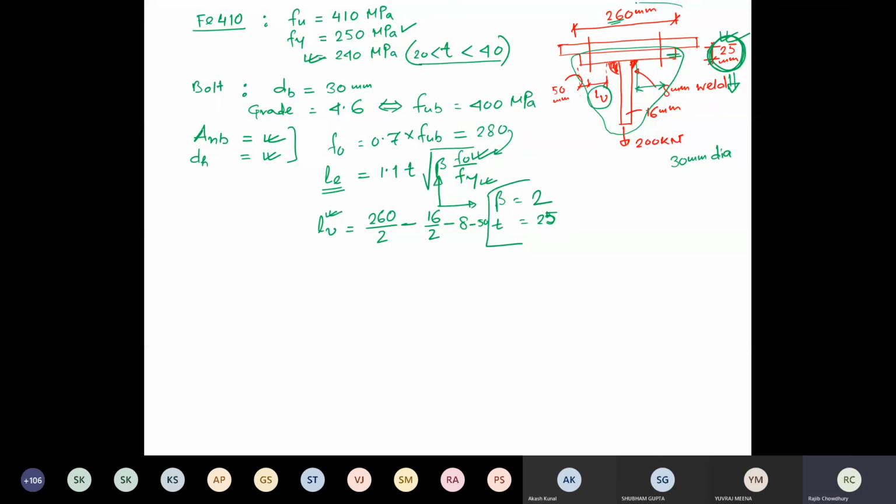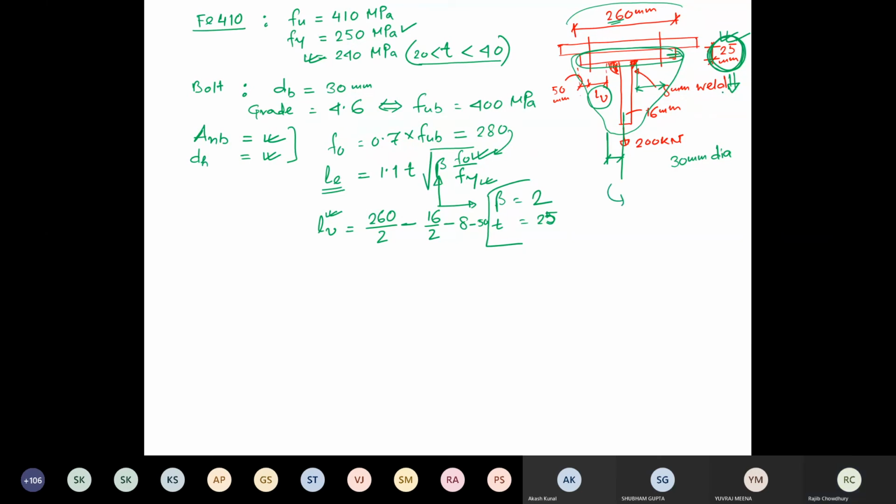So this particular entire dimension of this plate, divide by 2 first. Then from this central line to here I have to calculate. So how much would it be? There is already an 8 mm thick weld.